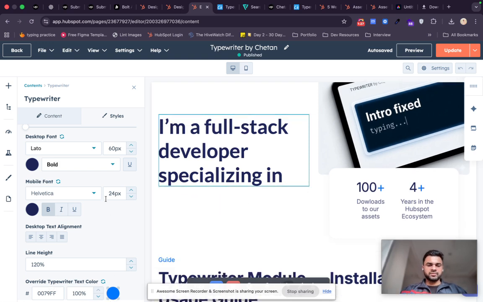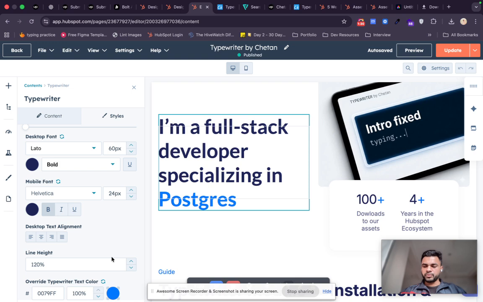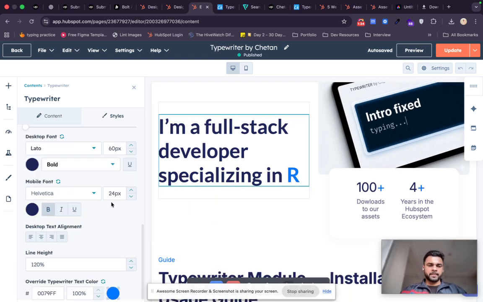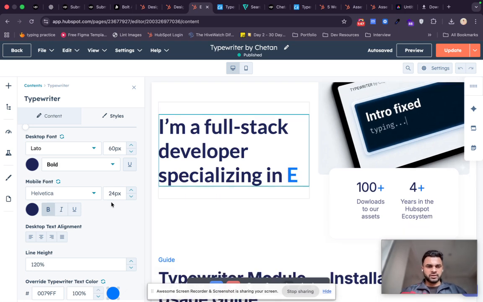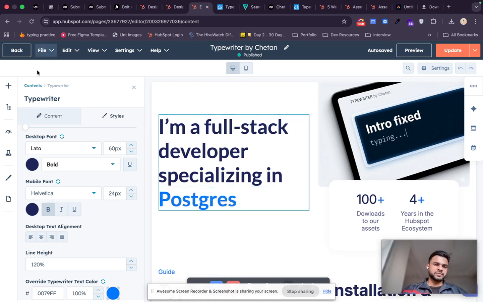So this option will give you the option to change the color of this typewriter text effect. And you just have to put it at the right place. I think in most of the cases it is used on the hero section of the home page or something like on landing pages.